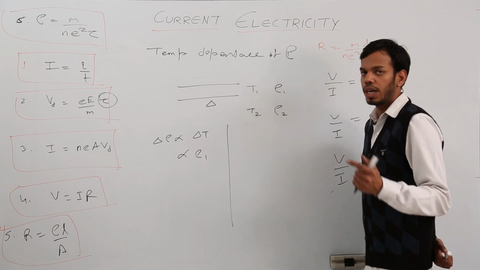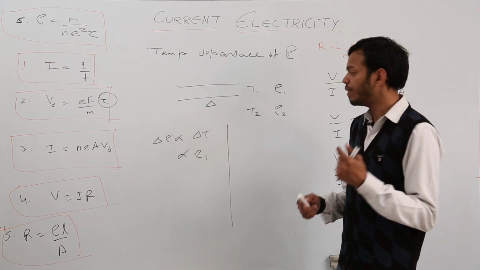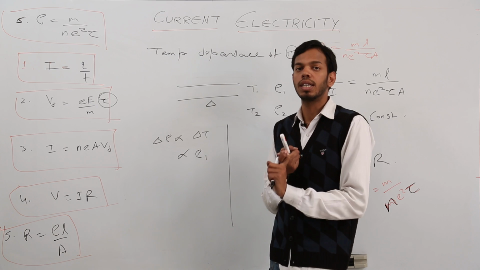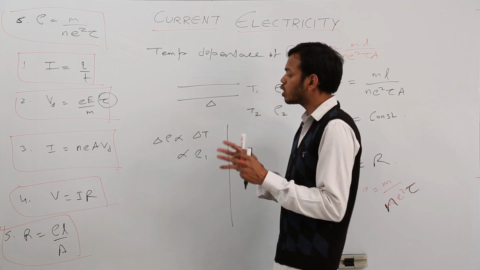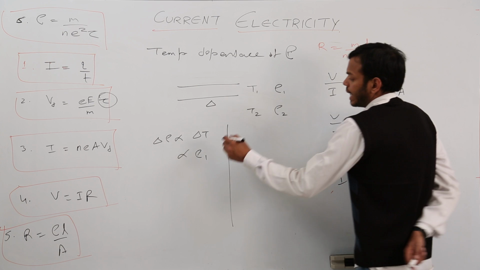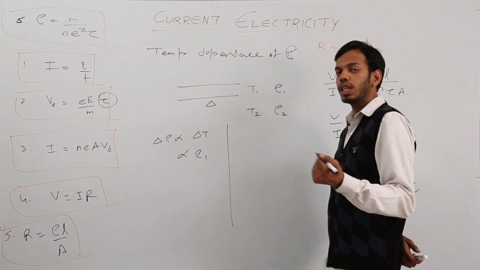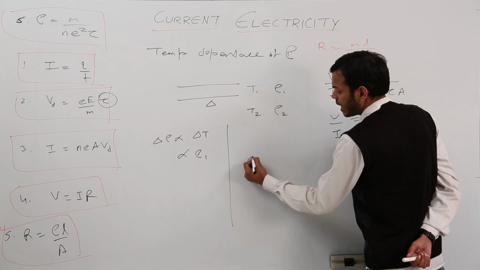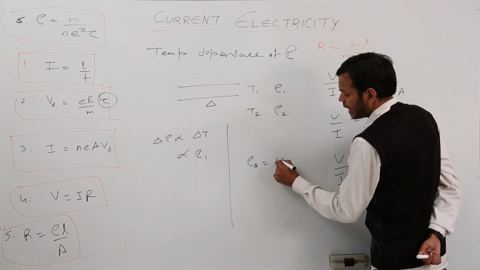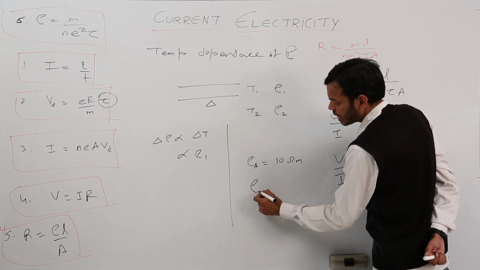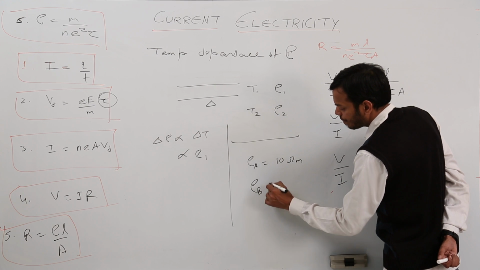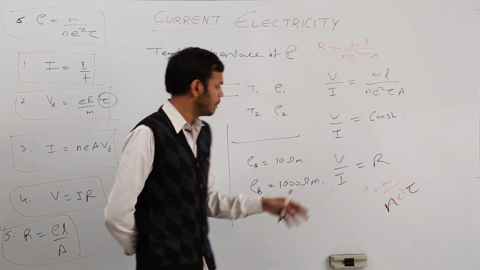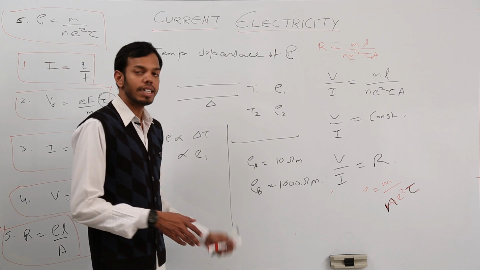Go back to your plus 1 where we deduced some expressions for length, coefficient of linear expansion, coefficient of volumetric expansion, right? There also we did exactly the same method. If initial resistivity is low... what is the SI unit of resistivity? Resistivity is ohm meter. Suppose we have a conductor A having resistivity 10 ohm meter, and we have another material B having resistivity 1000 ohm meter, and in both these cases I am increasing the temperature by the same extent.